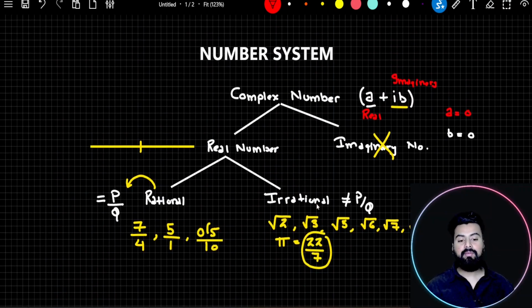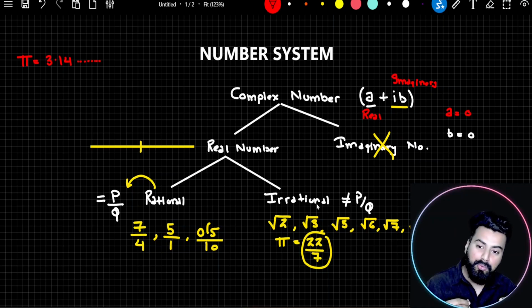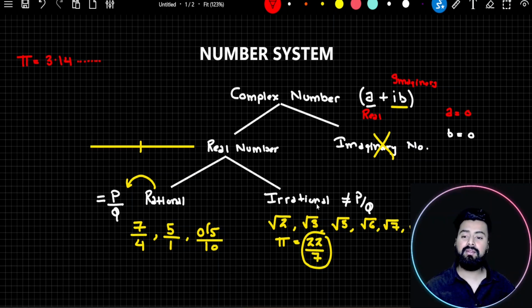So when you say that the value of pi is 22 by 7, before citing this reason, you need to understand, if you search for the value of pi, if you Google search, you would realize that the value of pi is a non-terminating as well as non-repeating decimal value. We have not been able to compute the value of pi yet, and at the same time it is a decimal number which is non-terminating and non-repeating, and such numbers we cannot write in the form of P by Q at all. So if the value of pi cannot be written in the form of P by Q, then what is pi? You would say pi must be an irrational number.